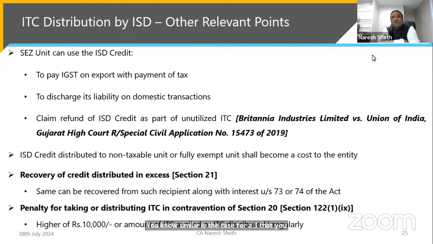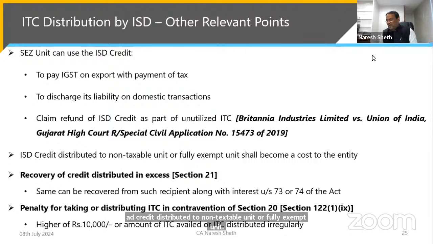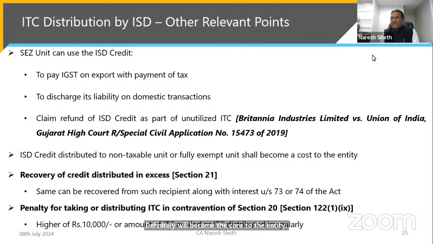And we have the authority in the form of Britannia Industries Limited versus Union of India, Gujarat High Court, which says the claim of refund of ISD credit as part of unutilized ITC is available. So whatever applies to the SEZ, we can safely apply to the EOU also. ISD credit distributed to a non-taxable unit or fully exempt unit definitely will become the cost to the entity. And this is the whole purpose of the ISD.